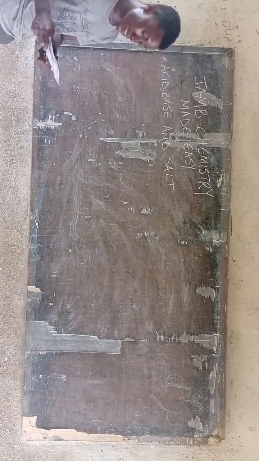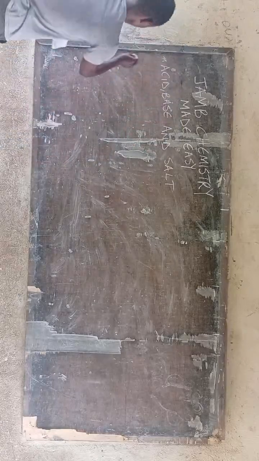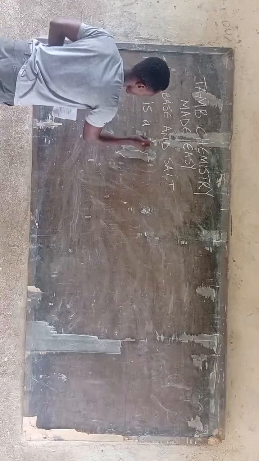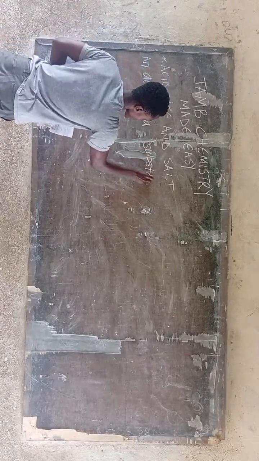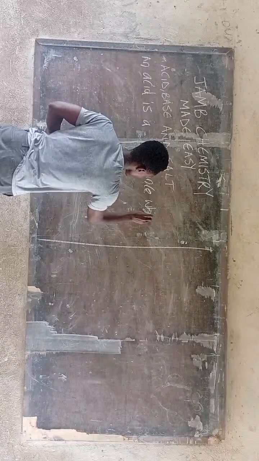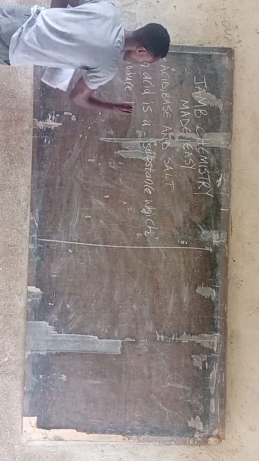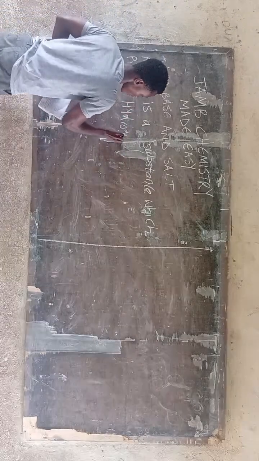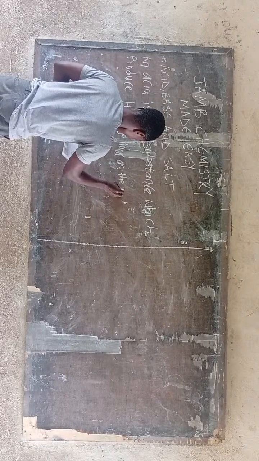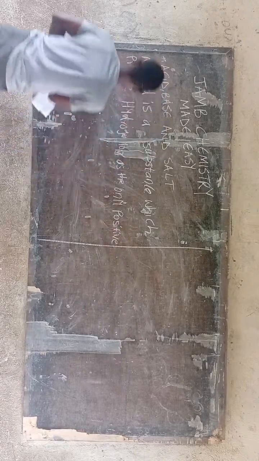We say an acid is a substance which produces hydrogen ion as the only positive ion.